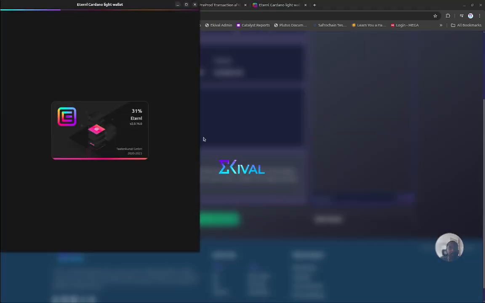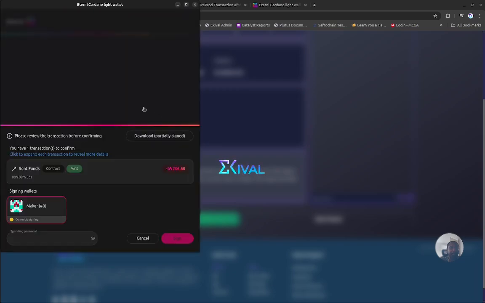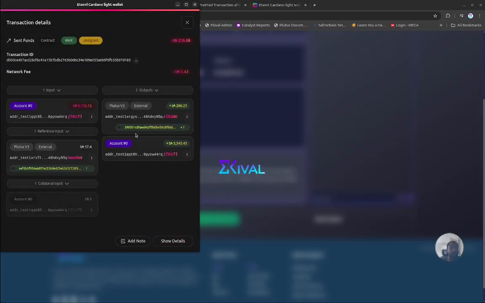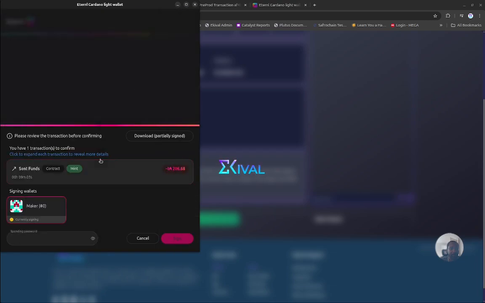If I accept the conditions that I set myself, accept this request, the pop-up will ask me to deposit the 155 ADA plus the 50 ADA deposit, the same as the person, for the dispute in case of a dispute, and of course the fee which will be going to Ekival. Okay, so in this case we have 155 plus 50 and plus 0 point something for Ekival. We can sign.